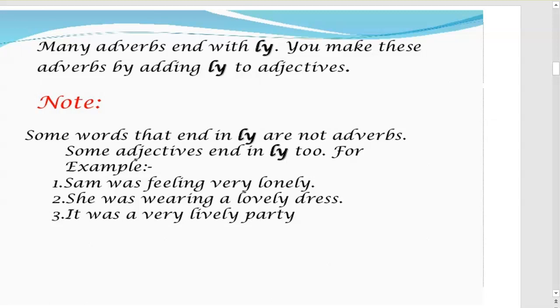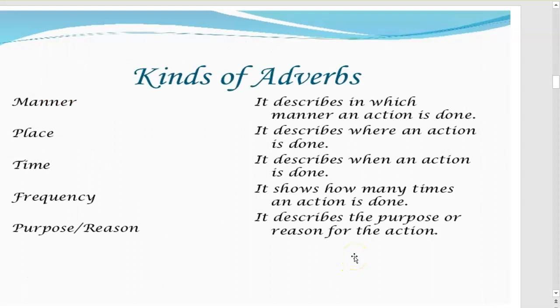Many adverbs end with ly. You can make these adverbs by adding ly to adjectives, as I explained just now. Note that some words that end with ly are not adverbs. Some adjectives end with ly too. For example, Sam was feeling very lonely. She was wearing a lovely dress. It was a very lively party. These words ending with ly are not adverbs; they are adjectives.